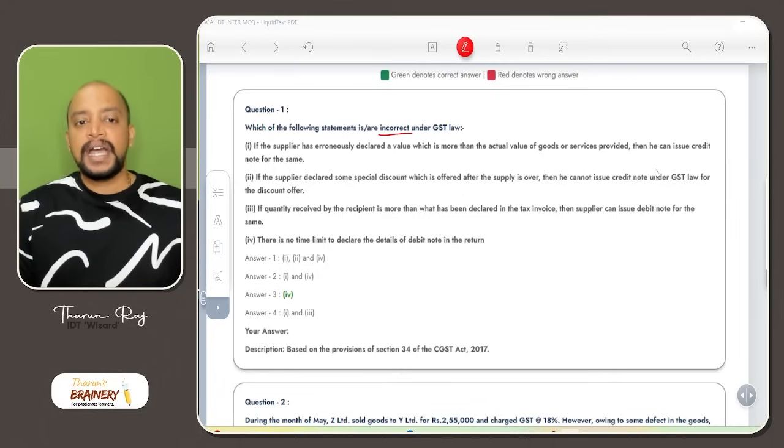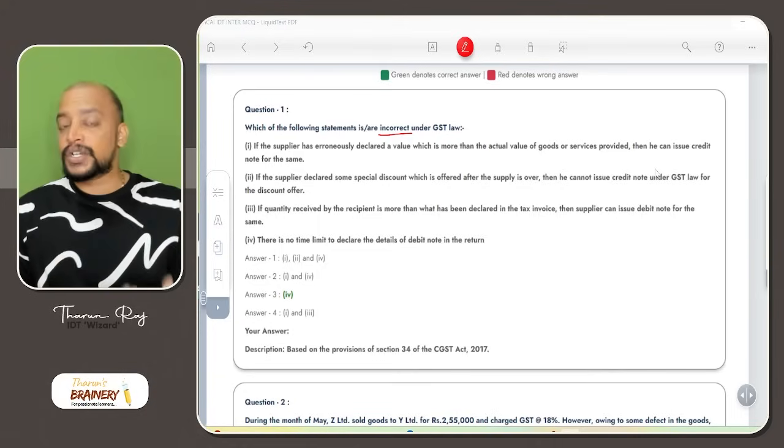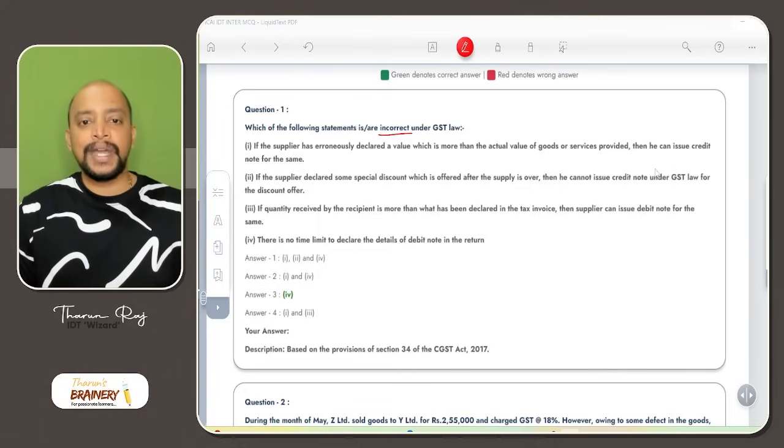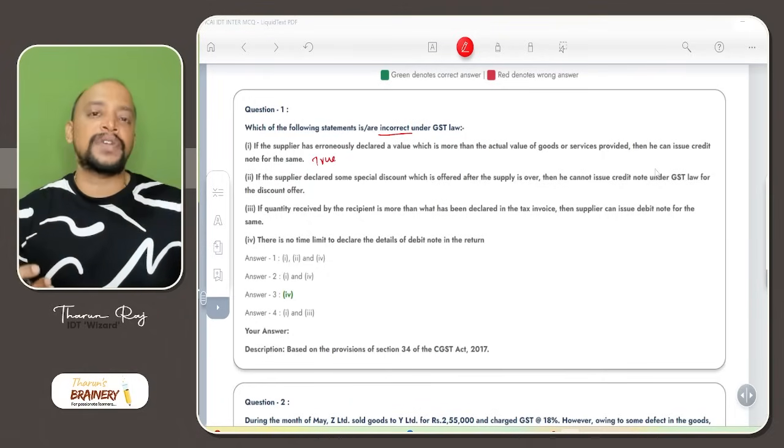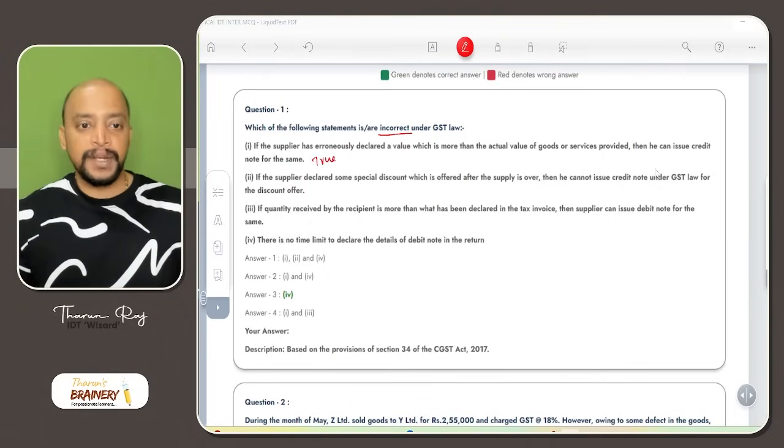If the supplier has erroneously declared a value which is more than the actual value of the goods, then he can issue a credit note for the same. True. So to reduce the invoice value, the credit note will be given.